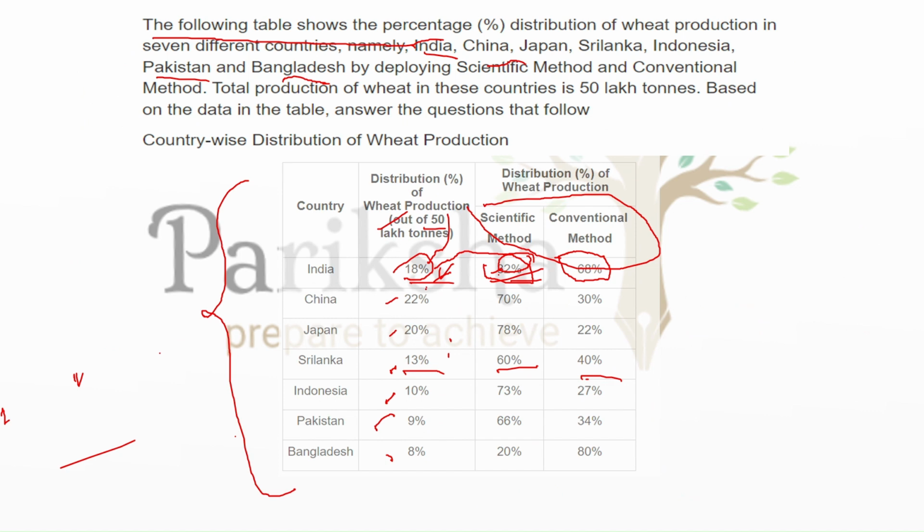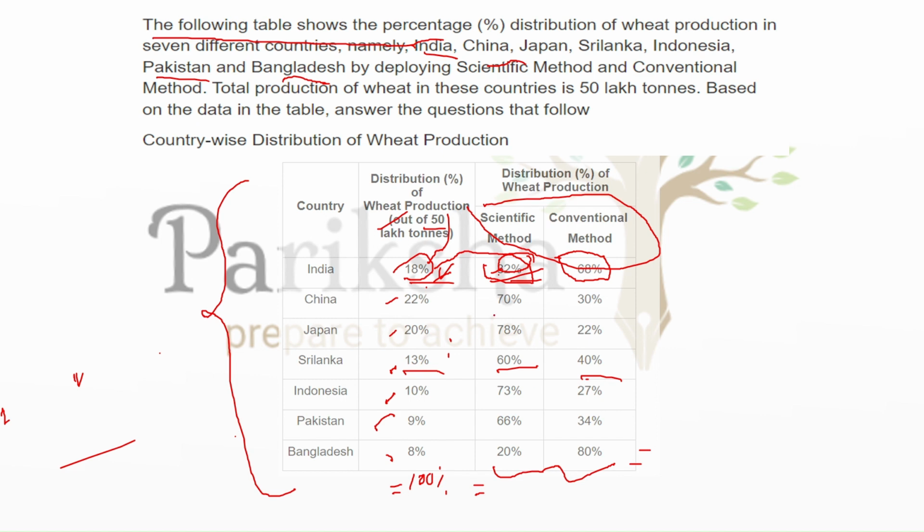So we have to add 32%, 72%, and so on. One country's production is 100%, so for all seven countries it will be 700%. So we can add these.